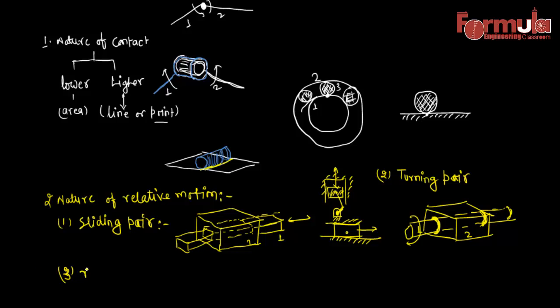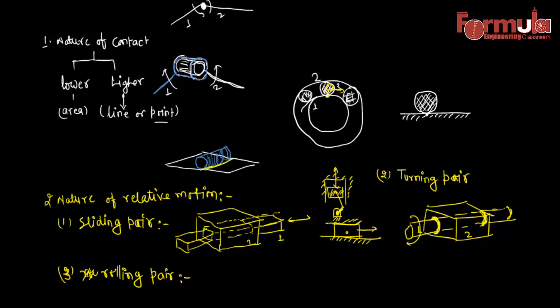The third one is the rolling pair. In this type, the pairing provides rolling motion. You can see this in a bearing. In this bearing, the bearing balls have translatory motion, and they can also rotate about their own axis.